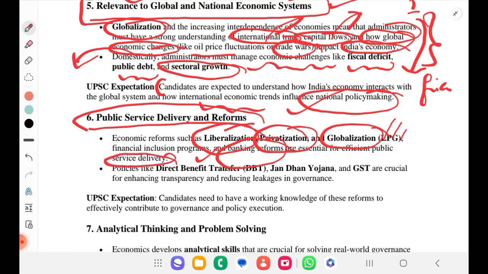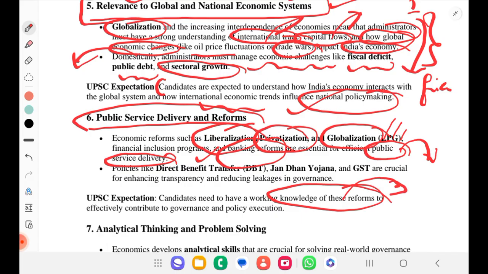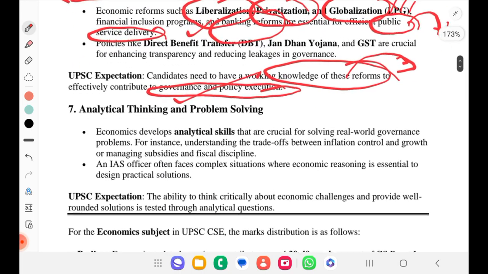So to have efficient public service delivery, we should have these economic reforms like LPG, financial inclusion, etc., right? So for that also you should understand economics. Candidates need to have a working knowledge of these reforms, and effectively contribute to governance and policy execution. That is one more expectation.